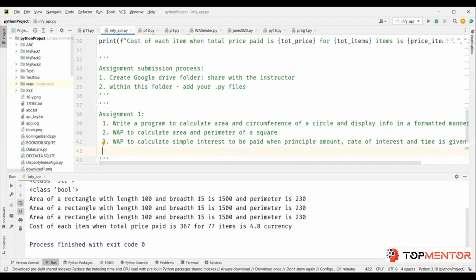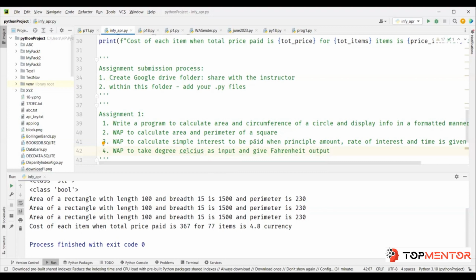You want to try one more? Write a program to take degrees Celsius as input and give the Fahrenheit equivalent as output. Make sense?